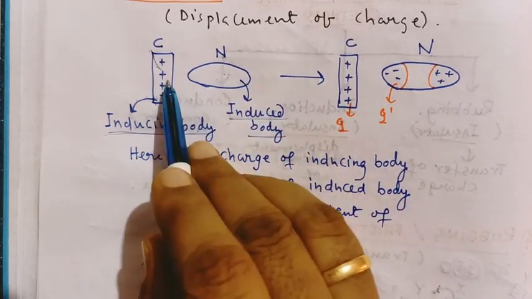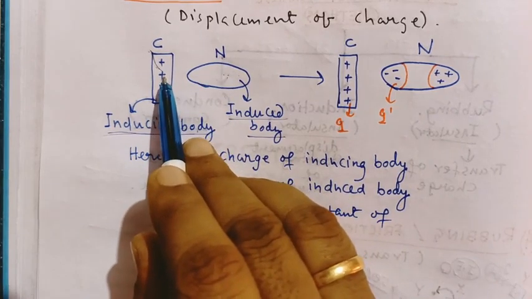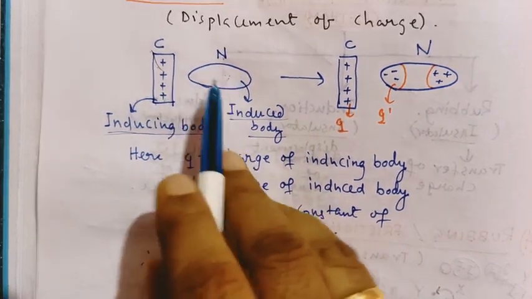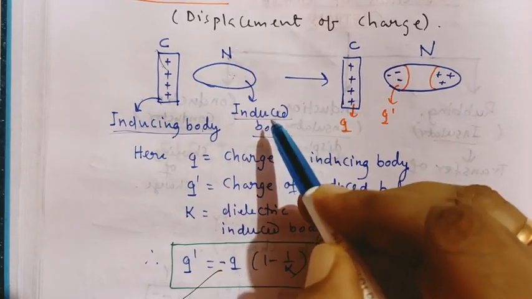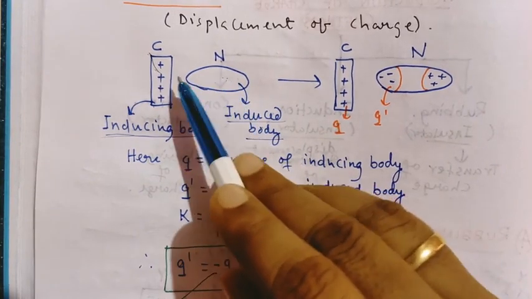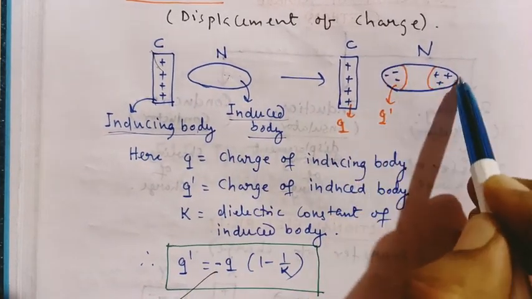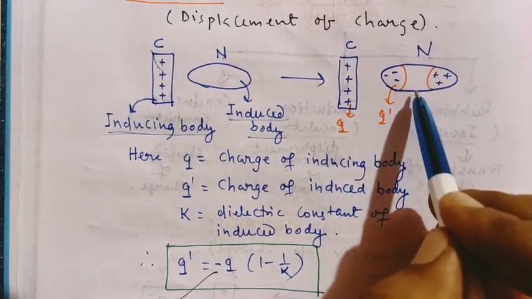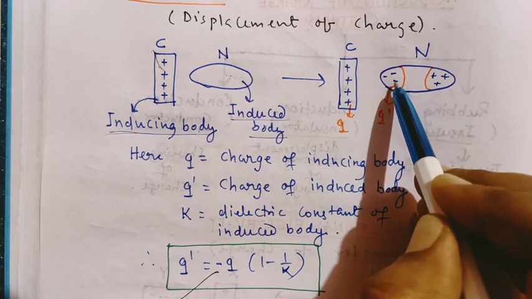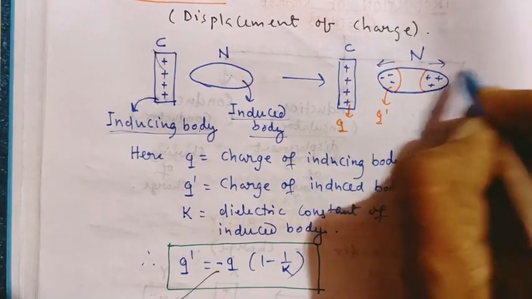Before charging, they are not in contact, unlike rubbing. In case of rubbing, two neutral bodies touch each other. But here one is a charged body and the other is a neutral body, and they do not touch each other. Now what happens? When a neutral body is kept very close to a charged body, the neutral body has an equal amount of positive and negative charge, but they are randomly distributed. But when this positively charged body is kept here, negative charge will come to this side and positive charge will go away to that side.